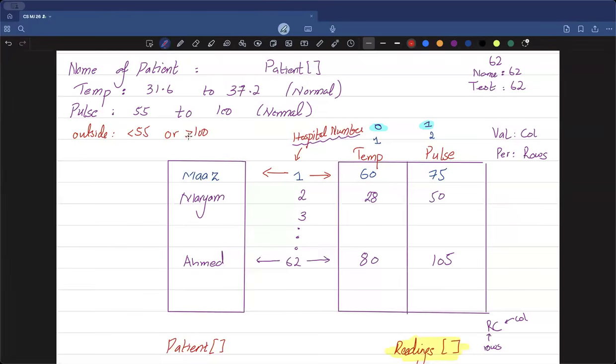If it's between these two, then it's perfect. But if it's less than 55 or greater than 100, then there's a problem. And just like that, if I want to check whether my temperature is outside the range, it needs to be less than 31.6 or it needs to be greater than 37.2. So this logic we now have to use below.